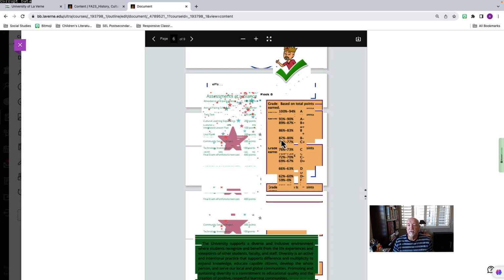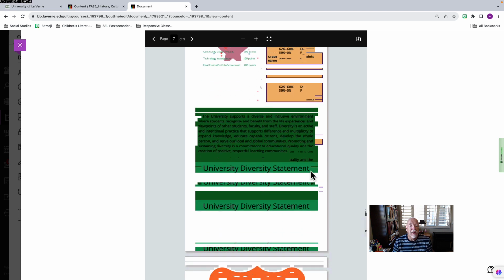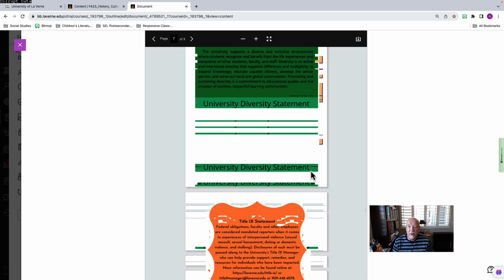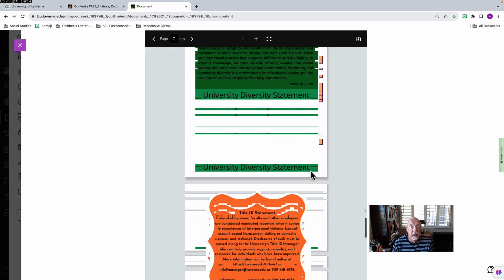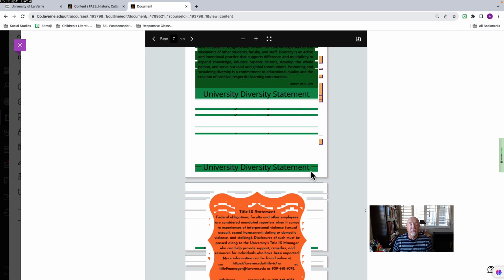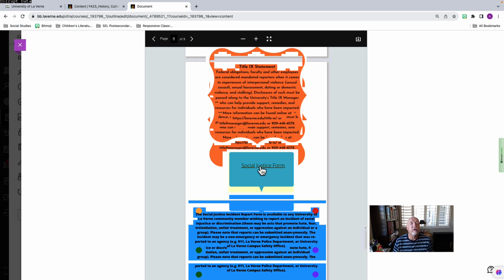Also in here is the conversion table for when you find out what your total points are. You can do some math and divide your points by the total points of the class, receive a percentage, which you'll find here, and a conversion to a letter grade. This is the University Diversity Statement in regards to accessibility, discrimination. It tells us that we are striving for diversity in our learning community. This is our Title IX statement. Here's our social justice form.